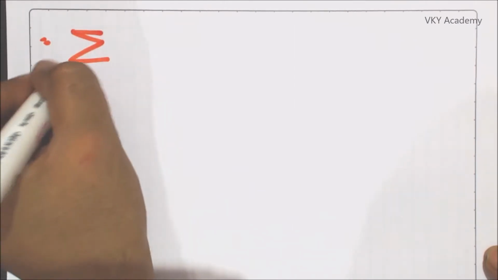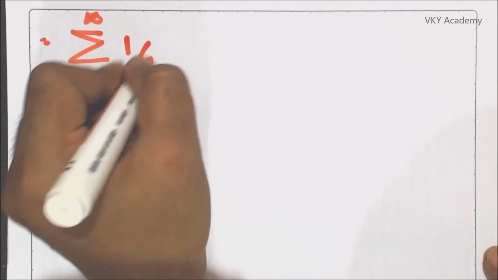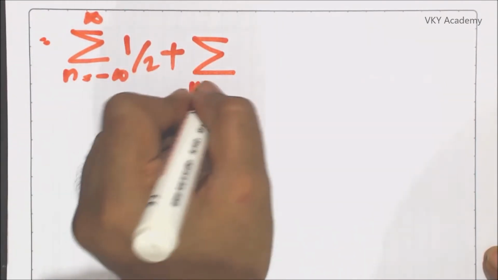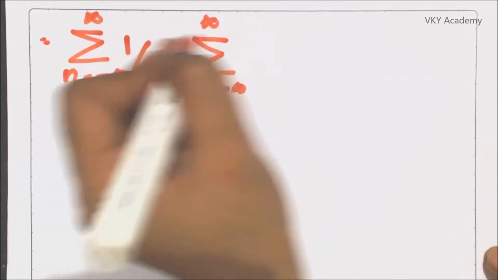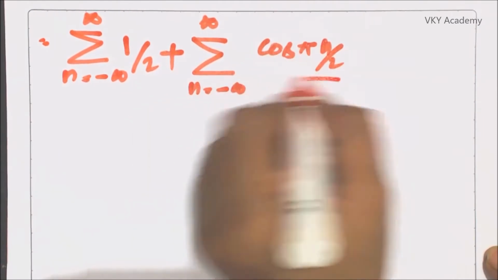Now split the summation and it will be summation n equal to minus infinite to infinite 1 by 2 plus summation n equal to minus infinite to infinite cos pi n by 2 divided by 2.